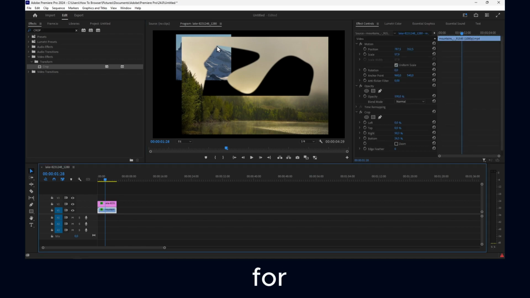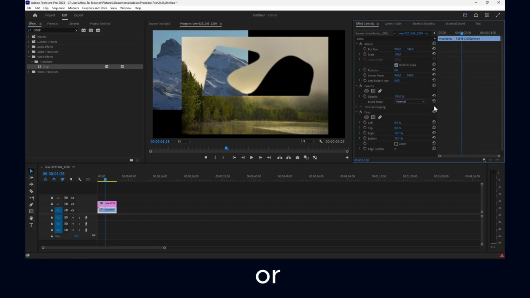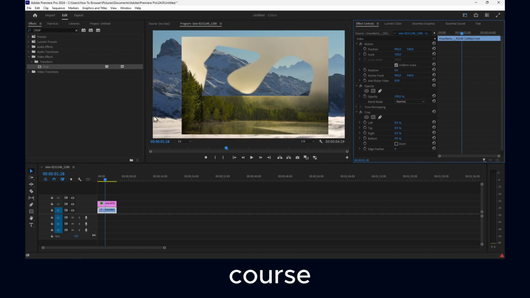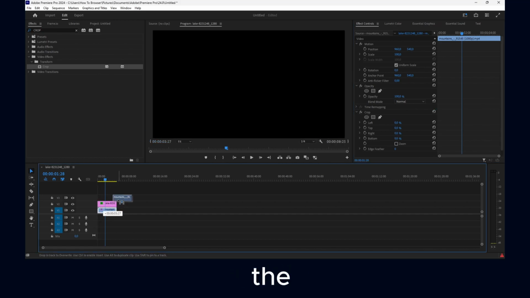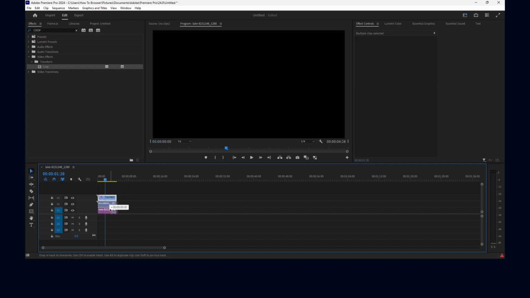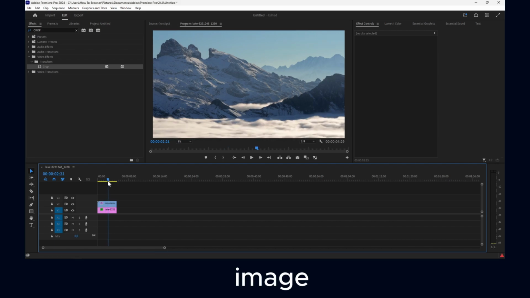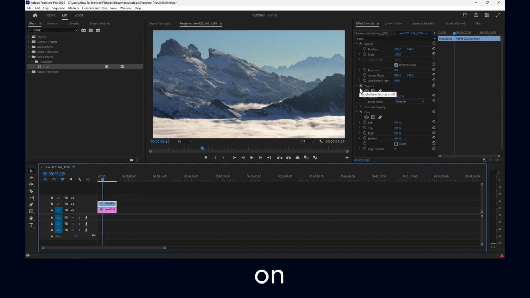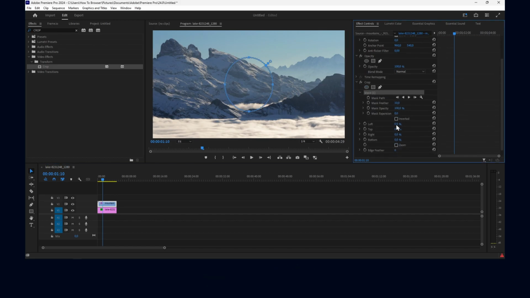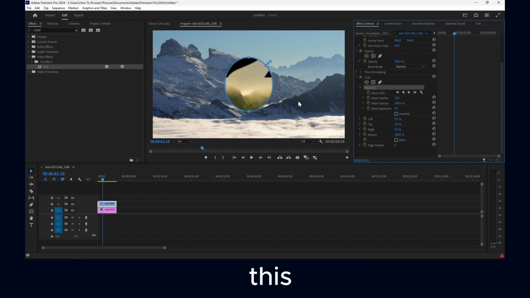Now of course you can add it for the other one as well. I'll reset motion, I'll reset crop. And of course, if you want to see the video on top of the image, you just grab the video and drag it on top of the image. And now you have the video on top of the image. But of course, if you click on your video and then click on the freehand or maybe Ellipse mask, let's use Ellipse because we already used Draw Bezier. Click on this Ellipse, and if I just drag, let's say from the bottom, you have this interesting effect.